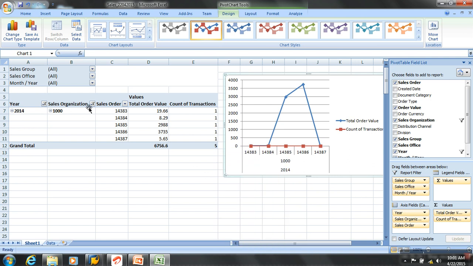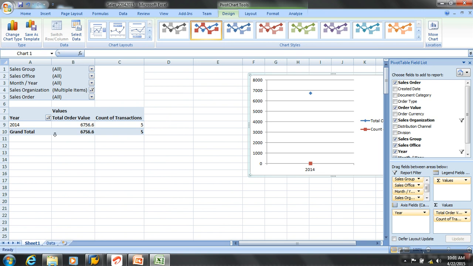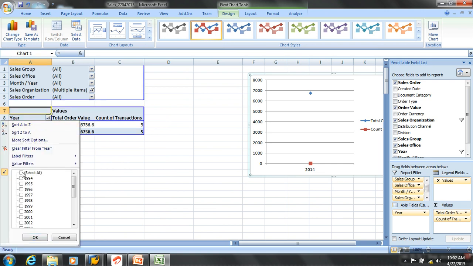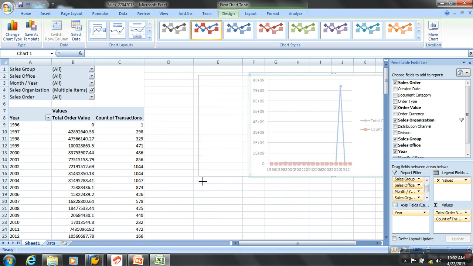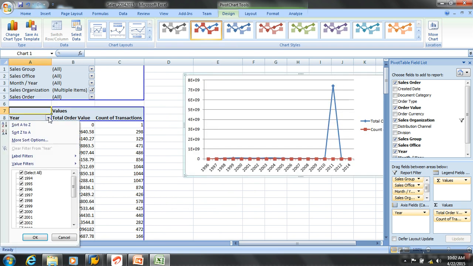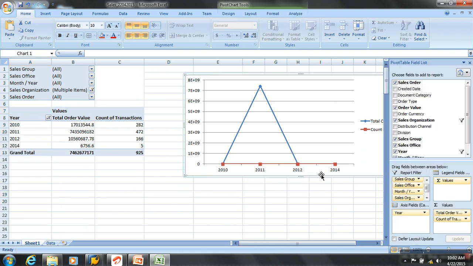Yeah, and I would just say sales org into this, and let me put sales order also into the report filters. I only have years now. So what only from 10, 11, 12 and 14. So this is what I would get the analysis out of. So they can have graphical representative charts. It does all. It gives lots of information like this.